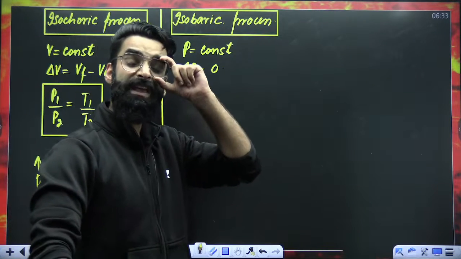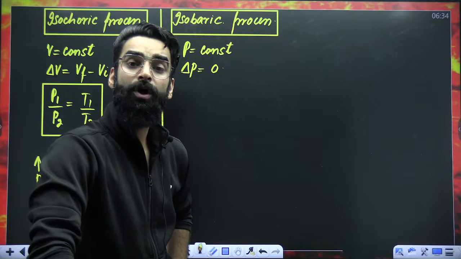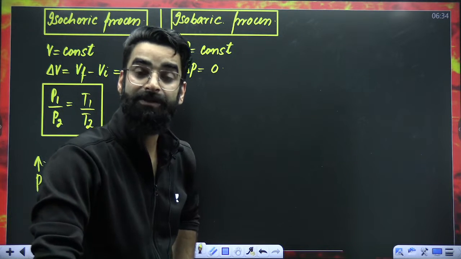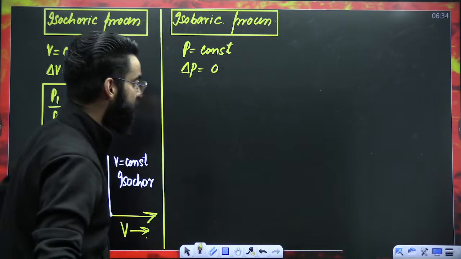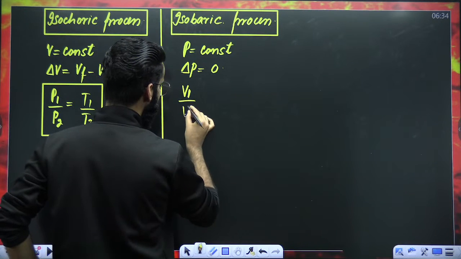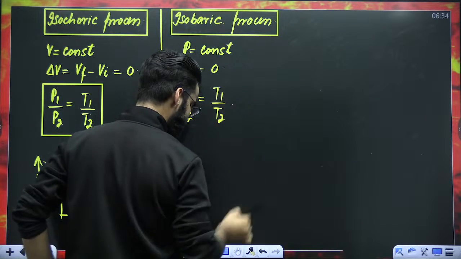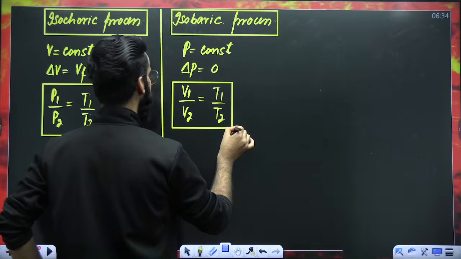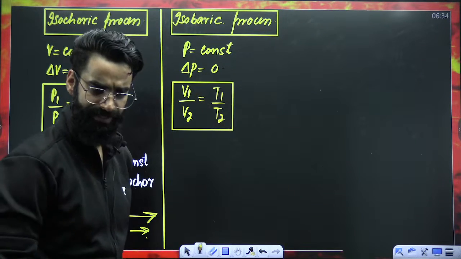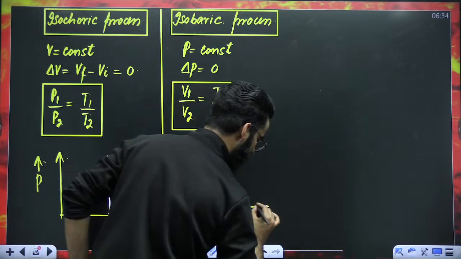Now, if you remember in states of matter, which gas law we introduce at constant pressure? It is Charles' law, which is used at constant pressure. So my dear students, Charles' law equation used to be like this: V1 divided by V2 is equal to T1 divided by T2. So whenever the ideal gas undergoes isobaric process, you can use this particular equation for the ideal gas.